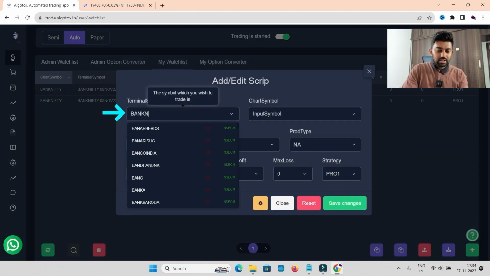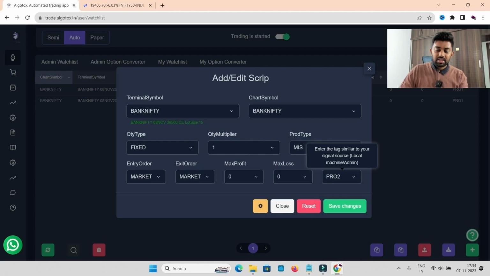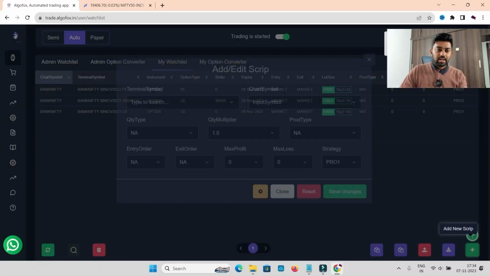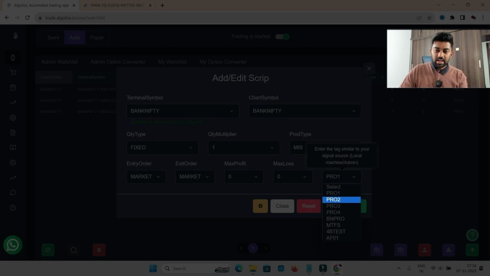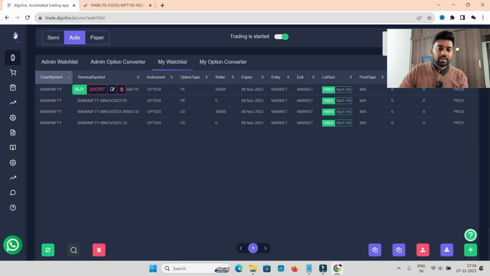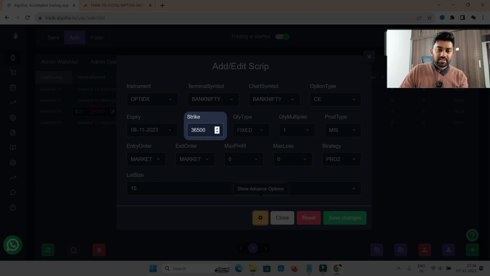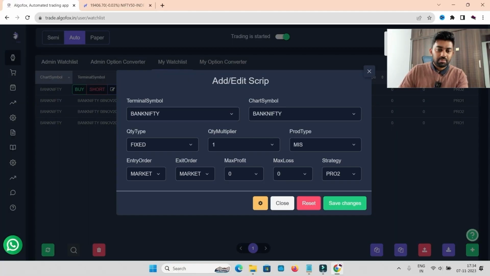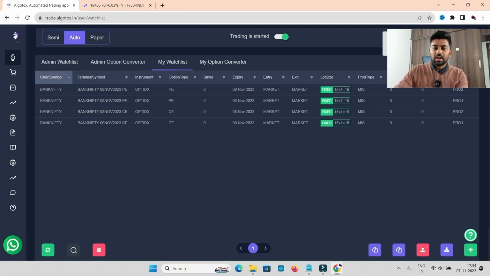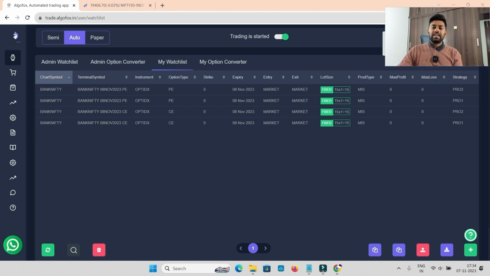So this one, there is one more strategy as I said. So I'm just going to change the tag to Pro 2. Again, random put I'm going to take, put the tag as Pro 2. Again, going to settings, changing the strike price for Pro 2. And again for the put as well, changing the strike. Now this is completely dynamic. It will fire the orders to Fyers as well.